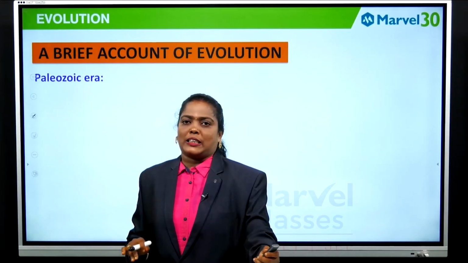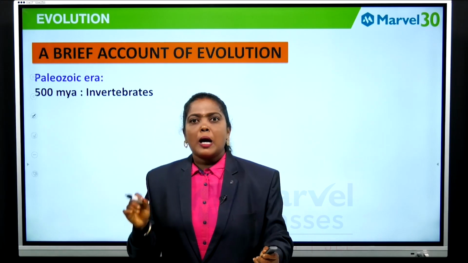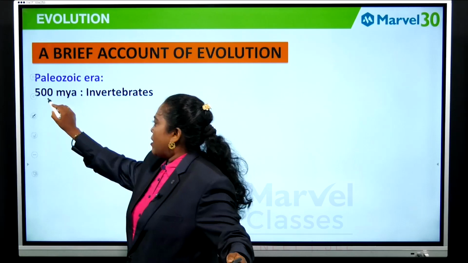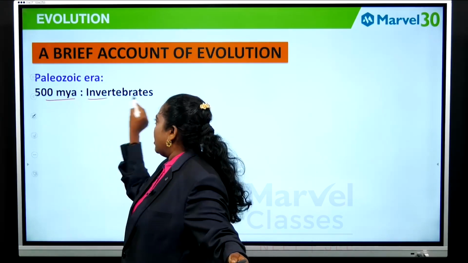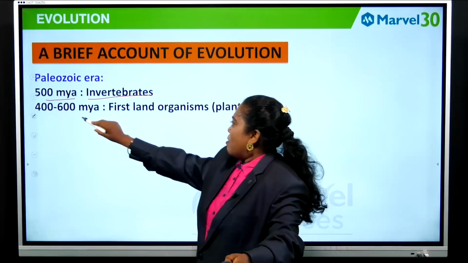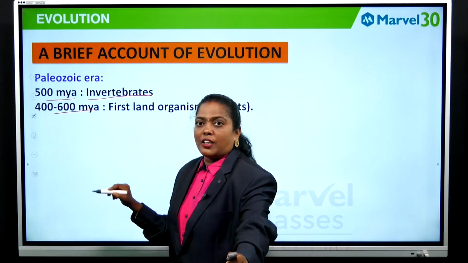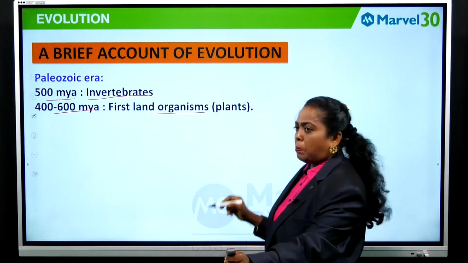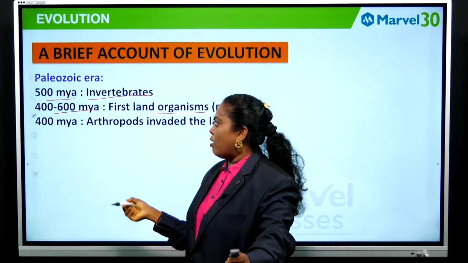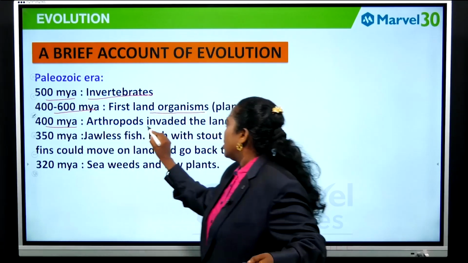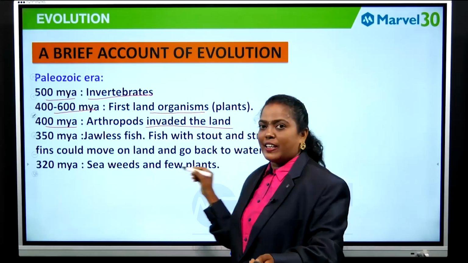Then the next era comes, that is the Paleozoic era. Here 500 million years ago invertebrates originated. Then 400 to 600 million years ago the first land organisms, the plants, evolved. So 400 million years ago the arthropods invaded the land.